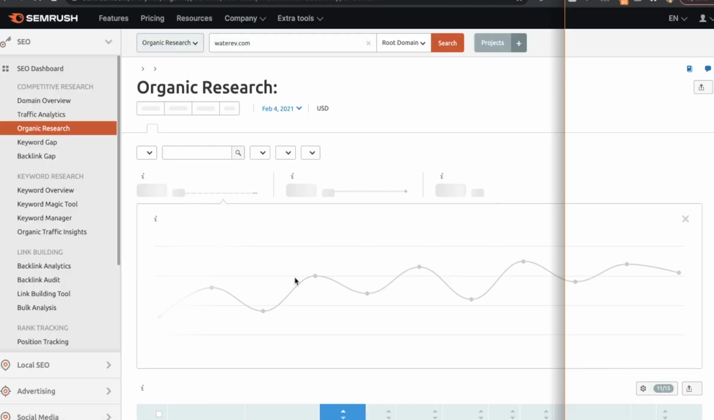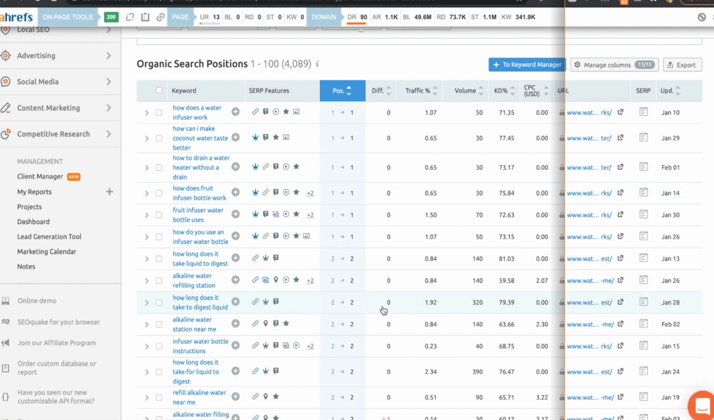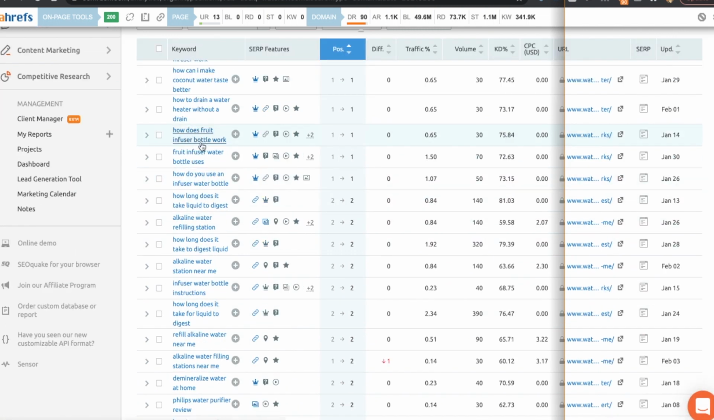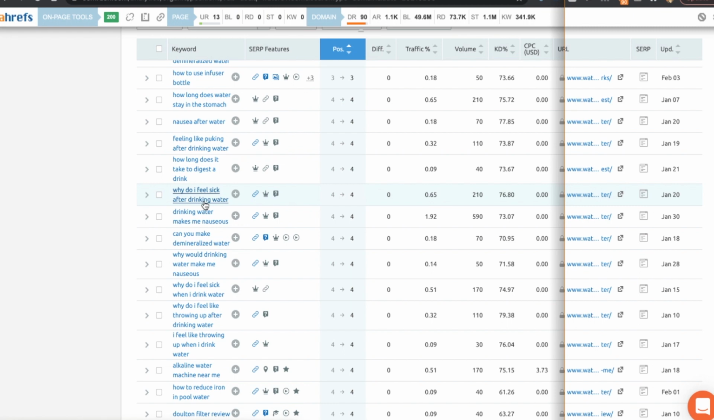We click View Details, and we'll look at a list of the keywords that they're ranking for. How does fruit infuser bottle work? Okay, that could definitely be something that we would want to look into because we're going to be selling a fruit infuser bottle. Looks like they talk about water filters as well. Why do I feel sick after drinking water?